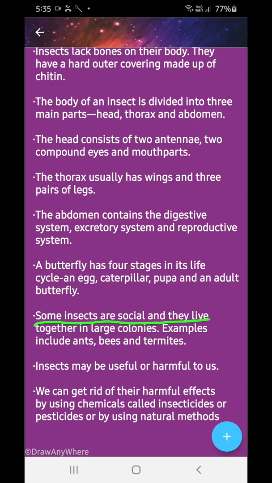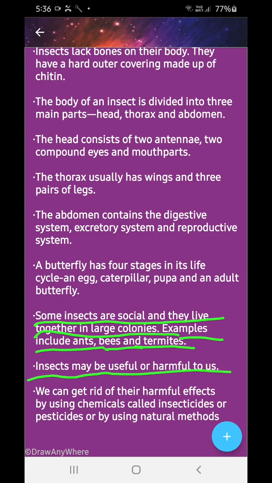Some insects are social and they live together in large colonies, including ants, bees, and termites. They live in groups.